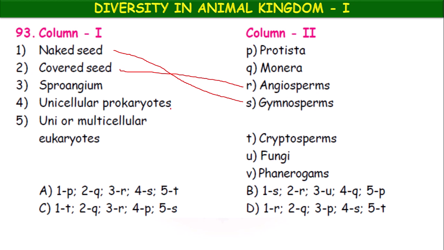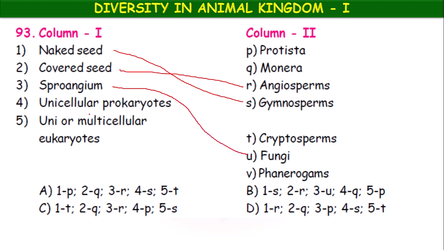Sporangium is present in the fungi. Spores are produced.